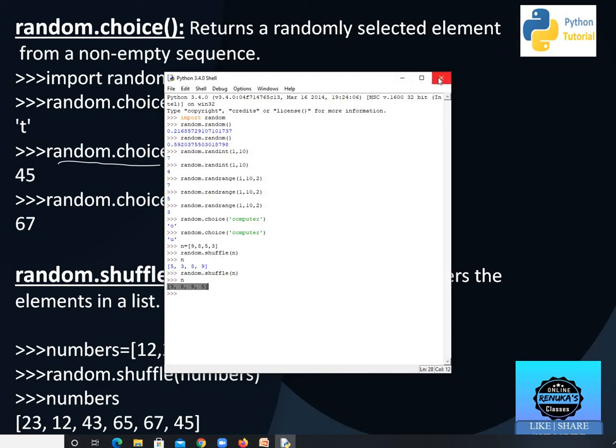So this is how the various functions of the random module work. But the very important thing is, first we have to import the random module.